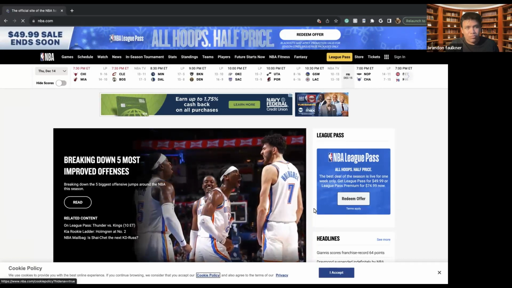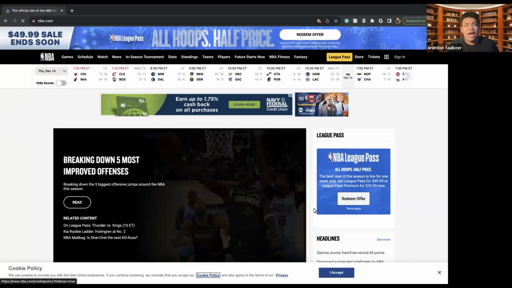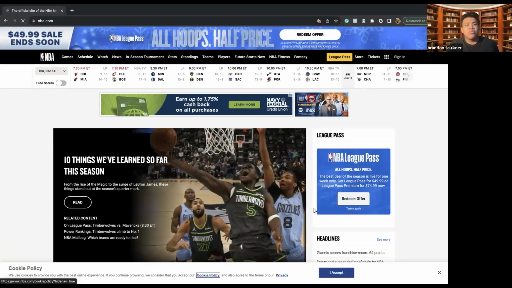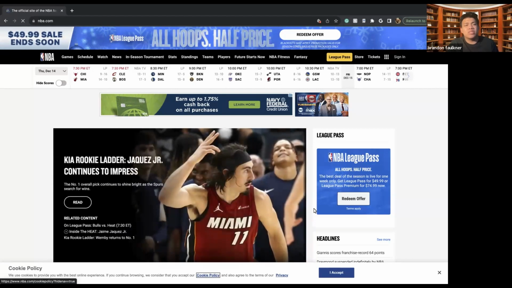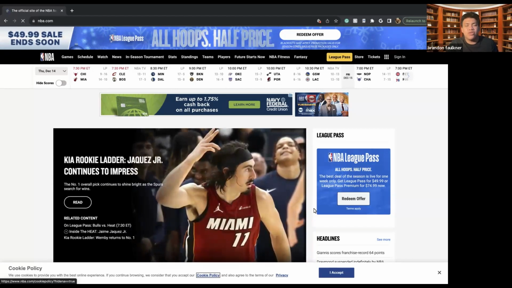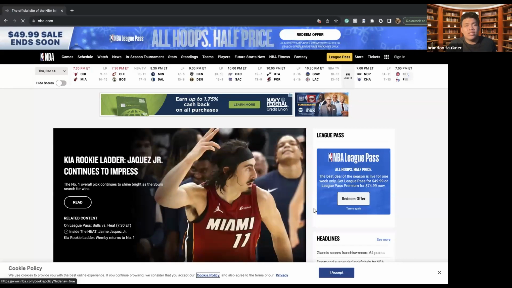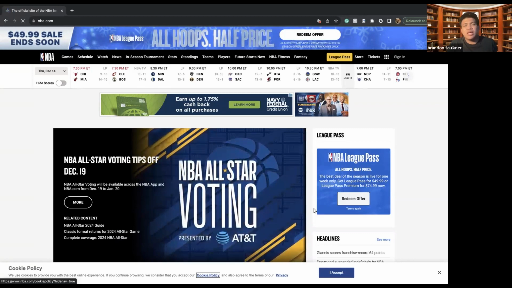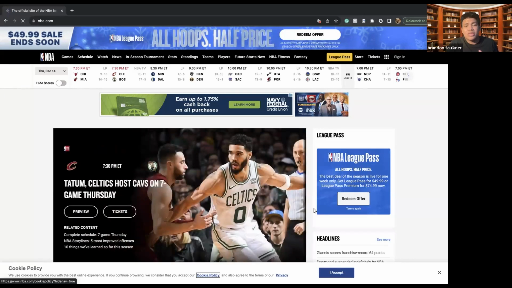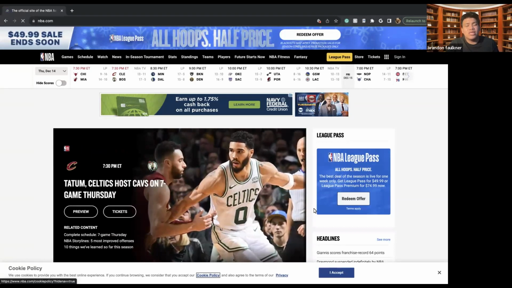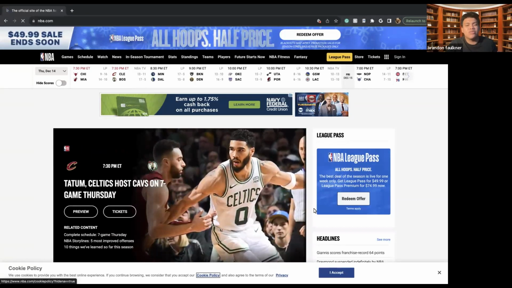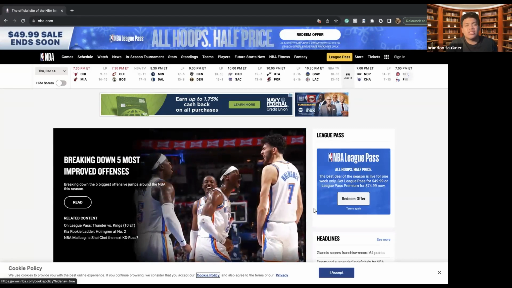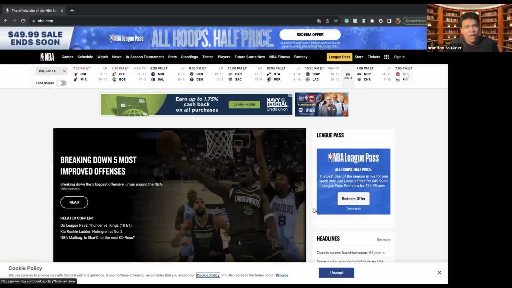So here we have the NBA app, which means you can discover all things NBA related. So this means that you can watch games, you can get tickets to games, you can see schedules, you can see when the tournament starts, you can see the stats of players. You can also see where players are standing. You can see the different teams that are a part of the NBA. You can see future games that are coming up. You can see how players train, and then you can also, of course, do fantasy with the NBA, where you can create your own team and then get some money out of that at a later date.